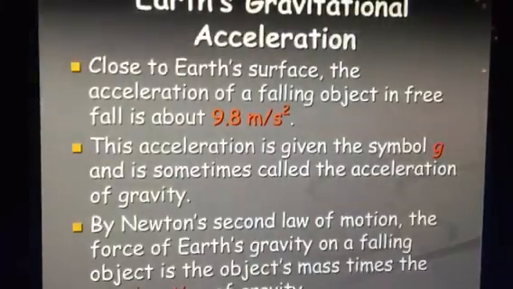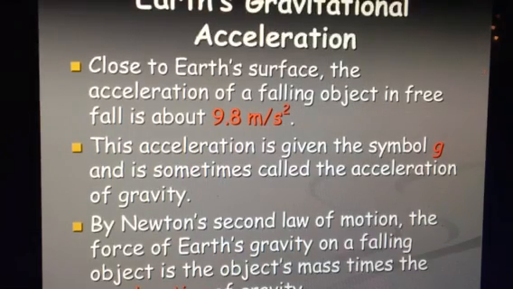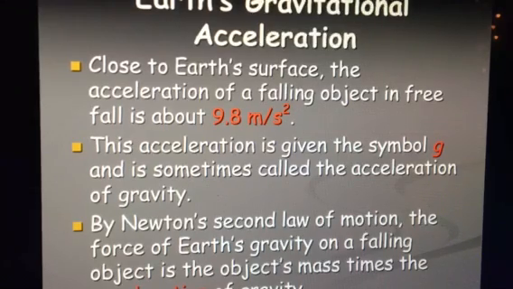So, here we go. The closer to Earth's surface, the acceleration of a free fall is 9.8 meters per second squared. This is in Earth's biosphere, or basic atmosphere, the closest level before the stratosphere. This acceleration is always called g, or gravity. By Newton's second law of motion, the force of Earth on free-falling objects is due to the acceleration of gravity.